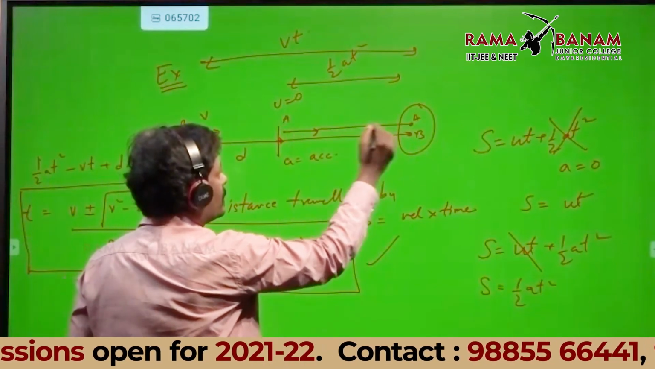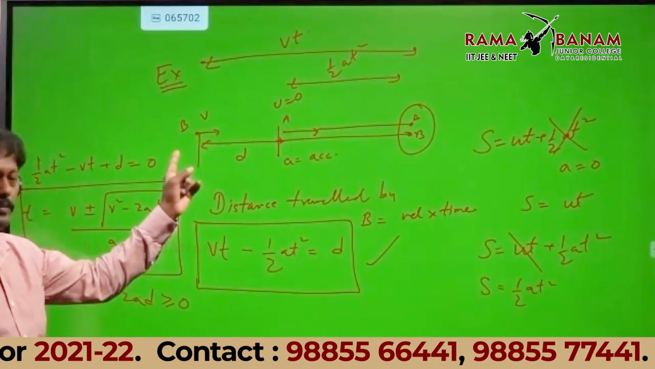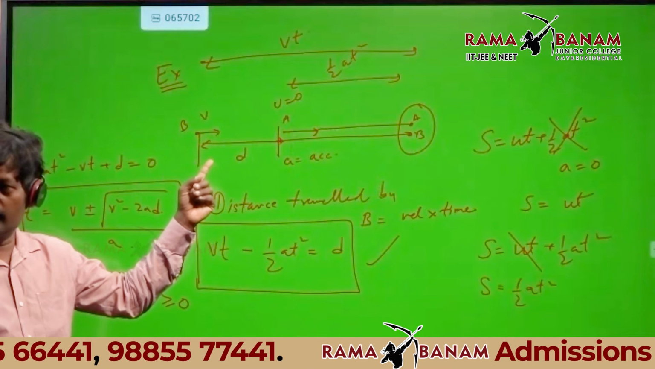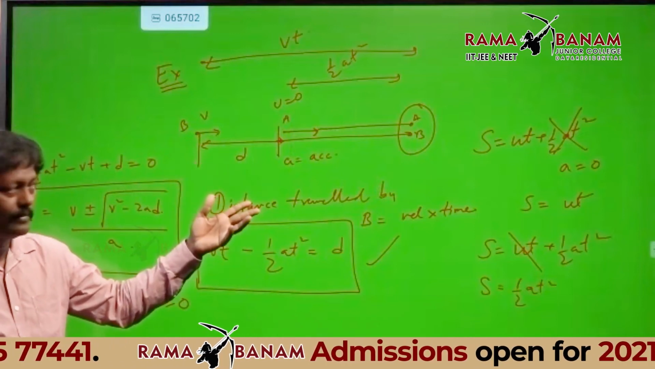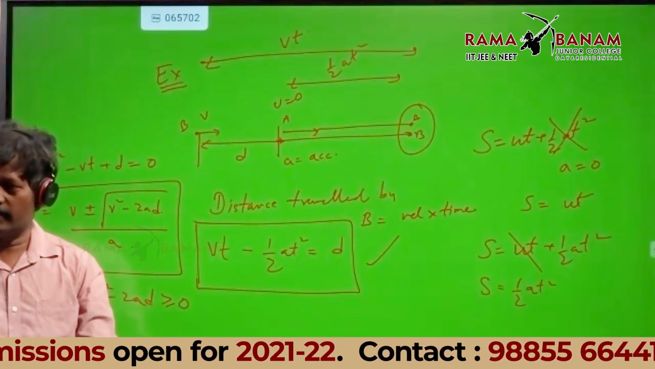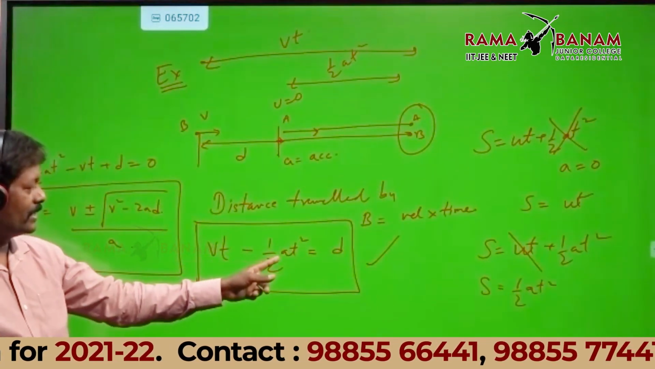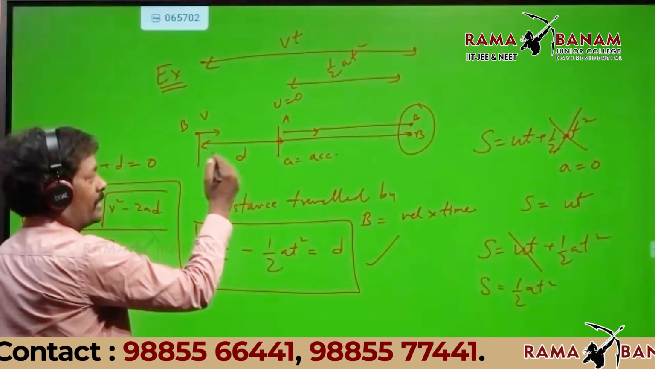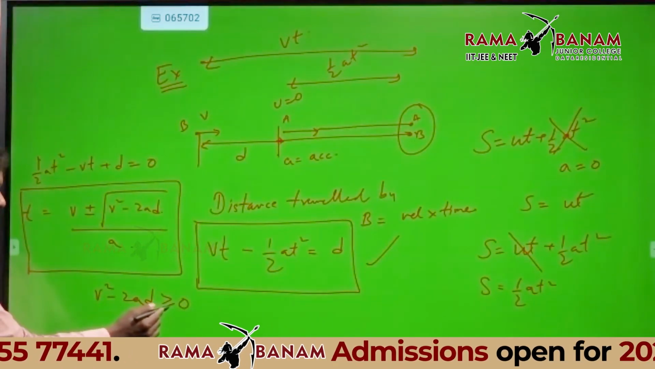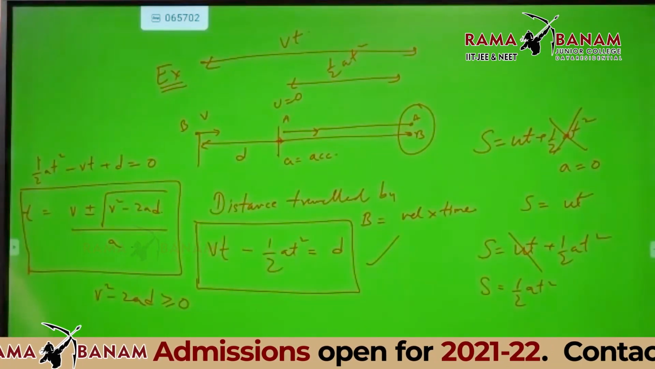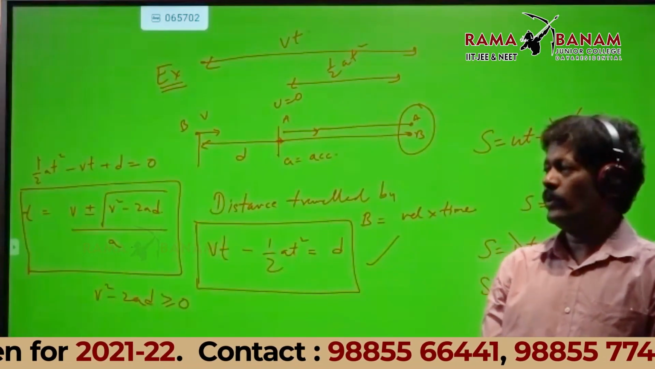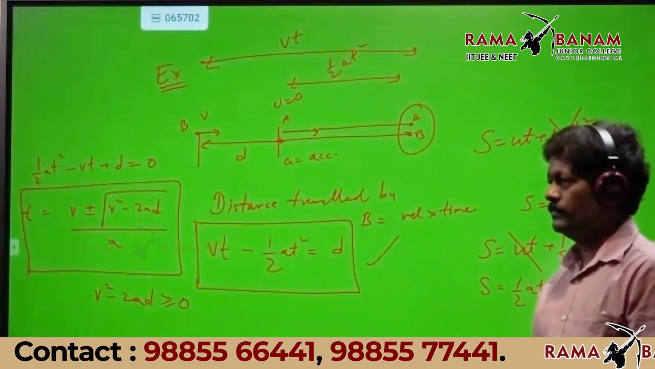The distance traveled by A is half at square. For B, there is no ut plus half at square, there is only speed into time. For A, u is 0, only half at square is there. So vt minus half at square should be the initial separation. From that I got this equation for time, v square minus 2ad greater than or equal to 0. I will go to the next board unless you understood that equation.